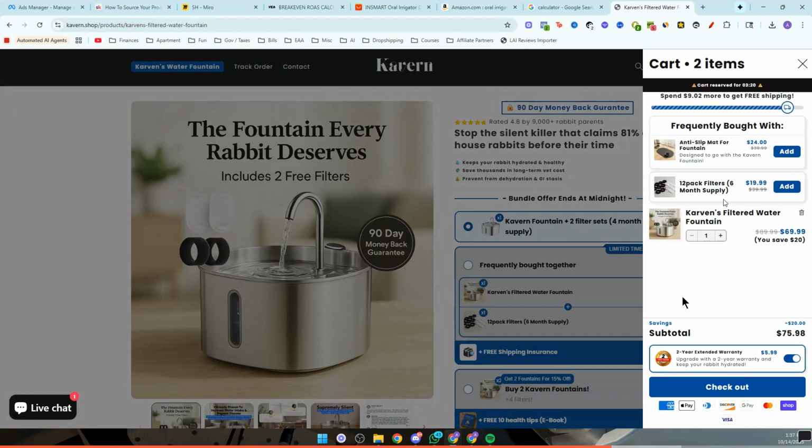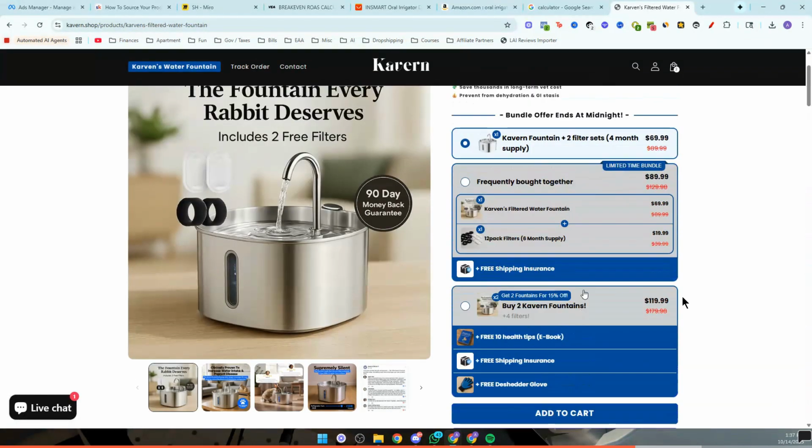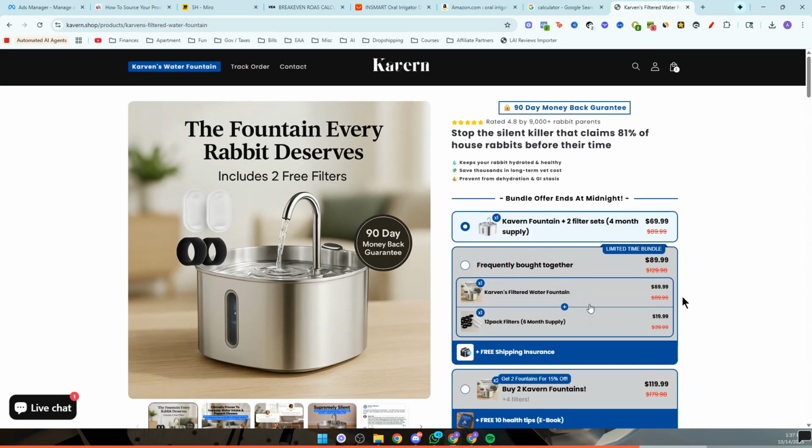And then let's say we go to add to cart here, you can see that there's an additional upsell. So this is a cart upsell. I have an extended warranty, which is just a digital asset that I can sell and then get additional money to make it easier to be profitable. So there's multiple things, and something else that I can't show you now, but I have a post-purchase upsell as well. So once someone checks out, they will see that, hey, look, you're prompted to buy another one.